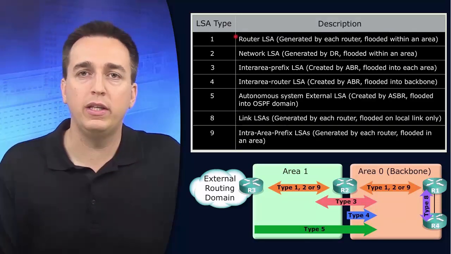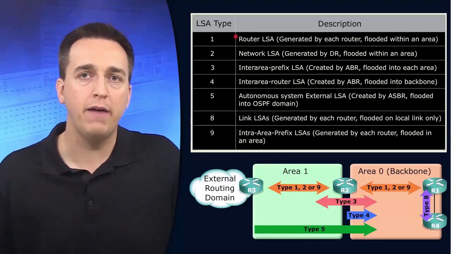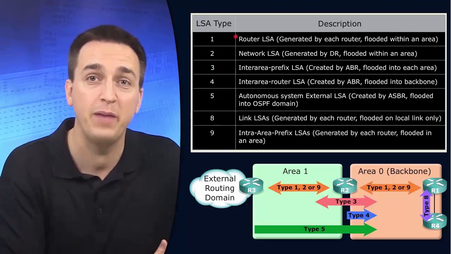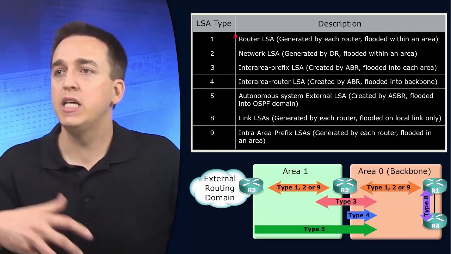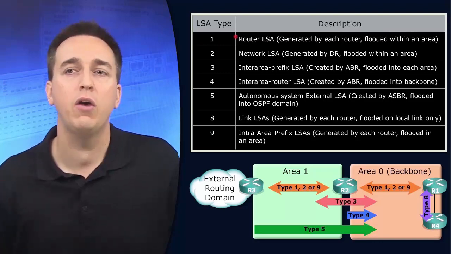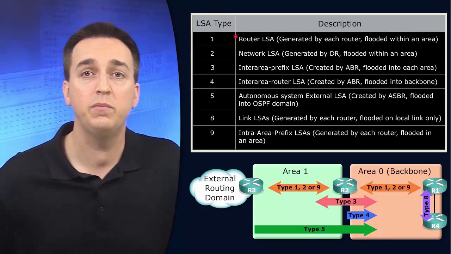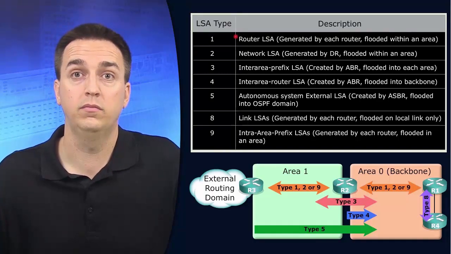The problem with this is that there's too much information in the Type I router LSA for OSPFv2. So what they did for OSPFv3 is they've taken information out of it. So instead of saying, this is me, this is who I am, this is everything I know about, they've changed the router LSA to simply say, this is me, and this is who I'm connected to. That's all it says now.